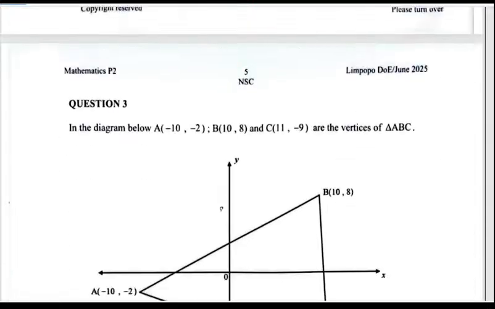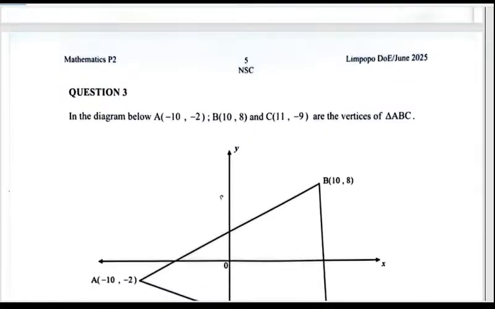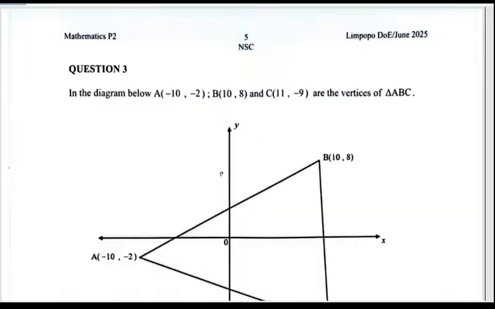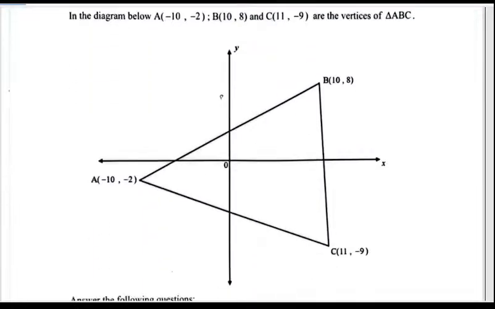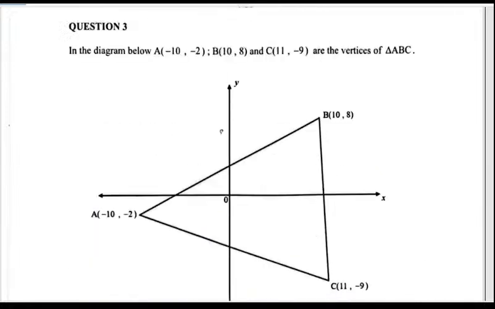Okay, so the Gauteng people, this is probably where your paper is going to start from, the Euclidean. There's no statistics. Hallelujah. Okay, question 3. In the diagram below, A is (-10, -2), B is (10, 8), and C is (11, -9), the vertices of our triangle ABC. Answer the following questions.